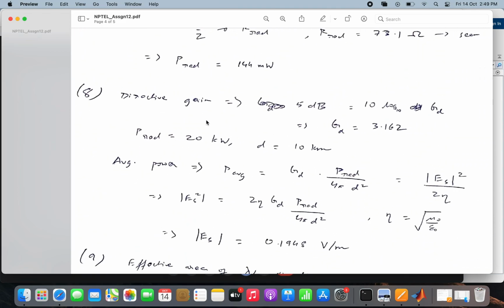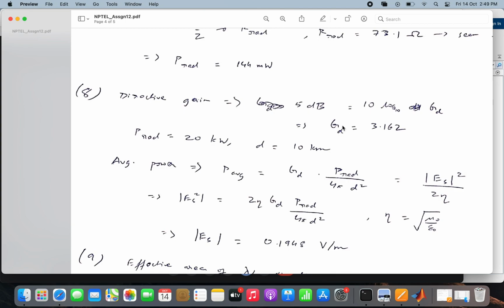So since the directive gain is given as 5 decibels, that means GD in decibels is basically 10 into log 10 of GD. So GD becomes equal to 3.162. So this is my directive gain. Okay. Now this is the total radiated power by the antenna, 20 kilowatts, at a distance of 10 kilometers. So then the average power which is radiated by the antenna would be the gain into total power divided by the surface area of the sphere having a radius of d. Okay, so this is GD into total power divided by 4 pi d square.